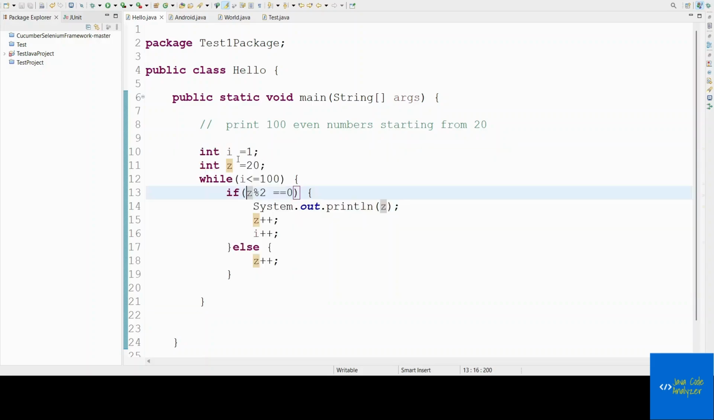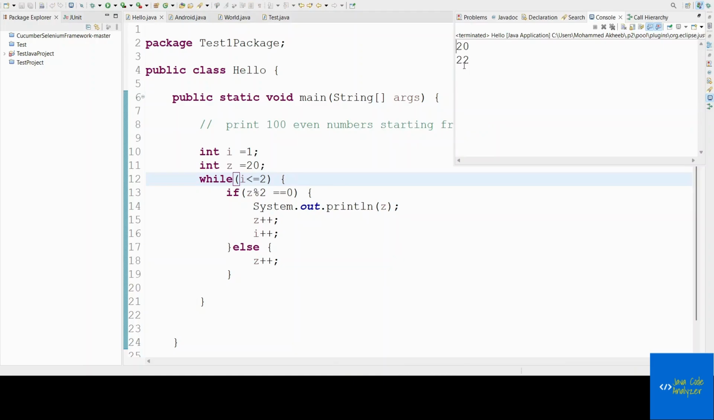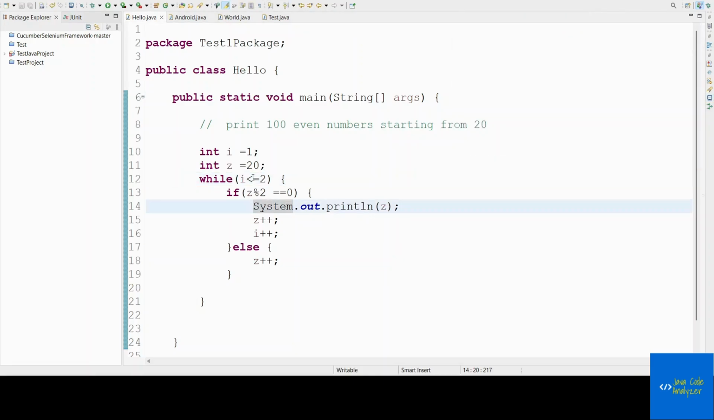So how does this execute? Now let us consider something simple. Let me minimize our while loop and explain. Now let me print two even numbers starting from 20. Okay, I'll not make it 100, I'll make it 2. Two even numbers I have to print starting from 20. Run as Java application: 20 and 22. Okay, 20 is also considered. Now let us see how it works.